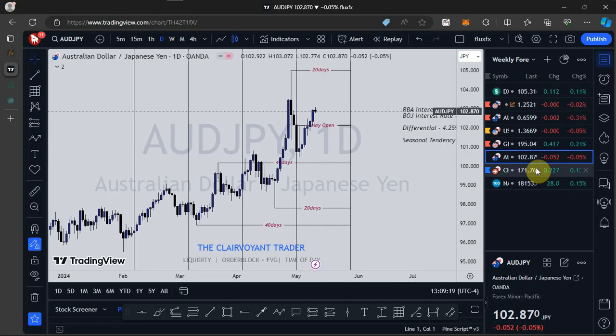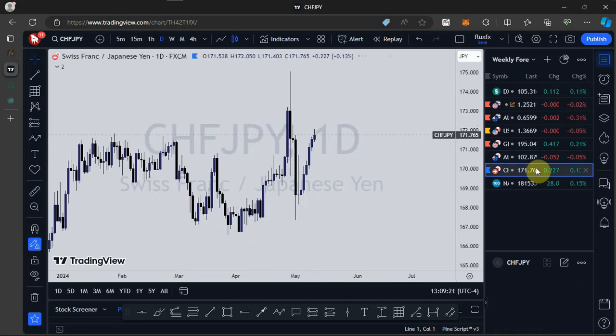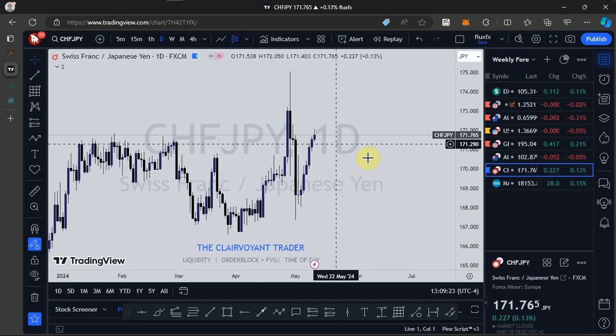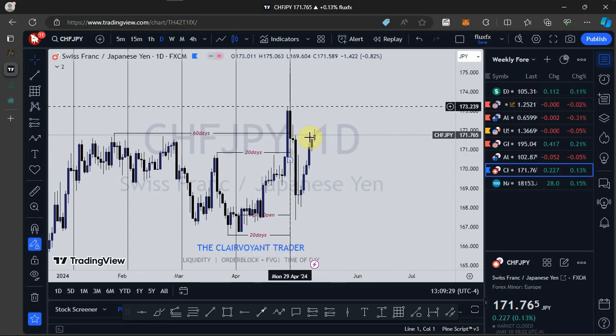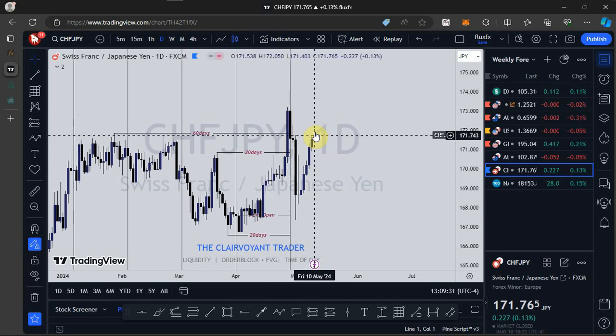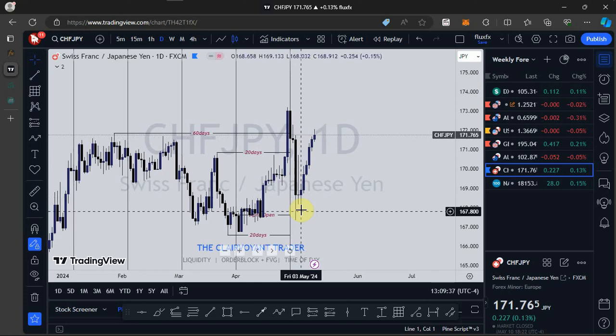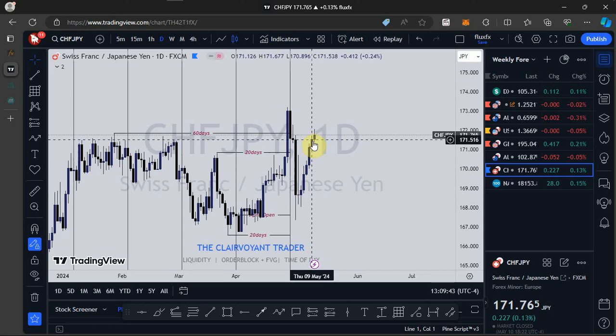Let's go to what is happening on CHFJPY. For CHFJPY, same plan. I'm expecting to see price push to the downside, because as it stands now, all these movements I'm seeing here were price action to fill this huge impulse move right here.